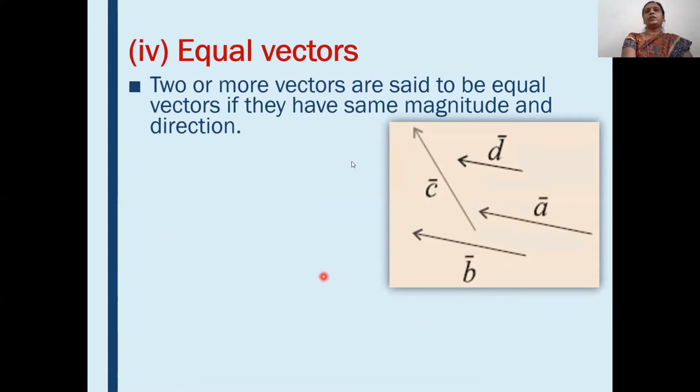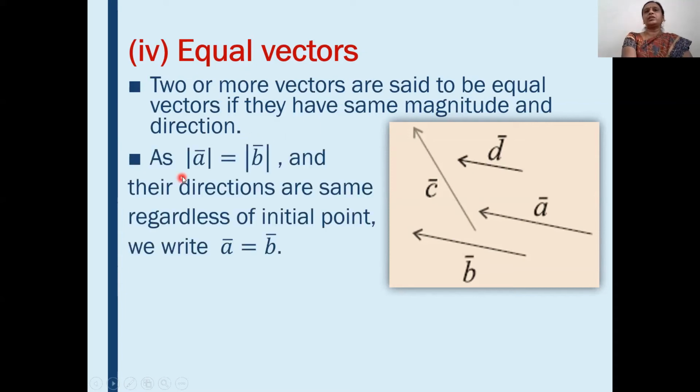Two or more vectors are said to be equal vectors if they have same magnitude and direction. Means for equal vectors, their magnitude and direction should be same. See here, as shown in the figure, vector a bar and b bar have same magnitude as well as their direction is also same. Therefore, these vectors are equal vectors.